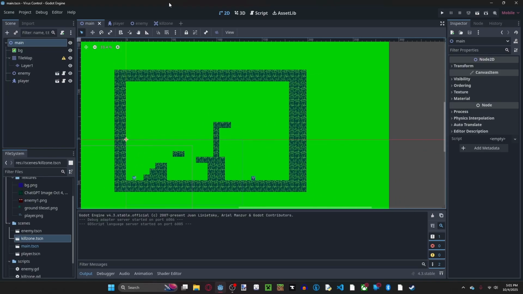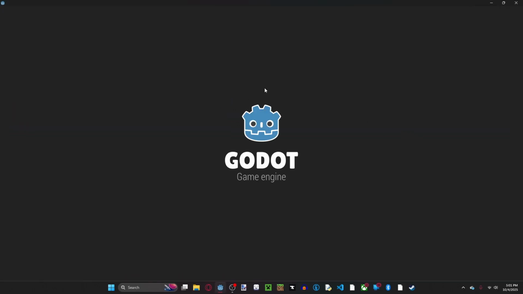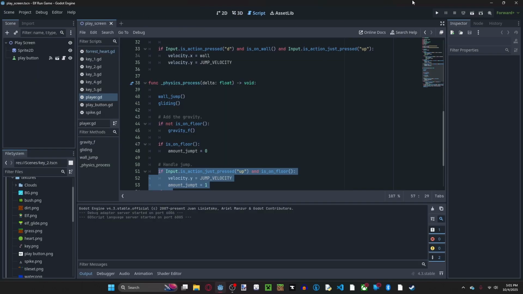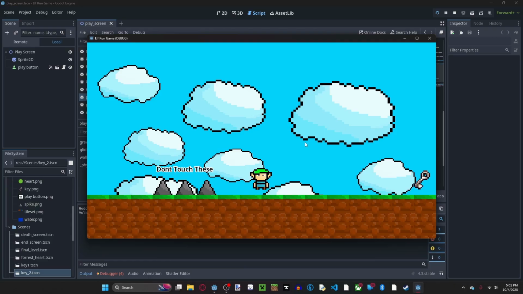So basically now I'm using the sprites from, if we X out of this project, we can go to my very first project that I made in Godot. Also, this one would be the second one anyways. But yeah, this one's my platformer game that I made not too long ago. And yeah, this is the game that I'm basing it off of. Originally this was just going to be a small little platformer project, but I've decided I like the idea so much that I'm going to turn it into an actual game.